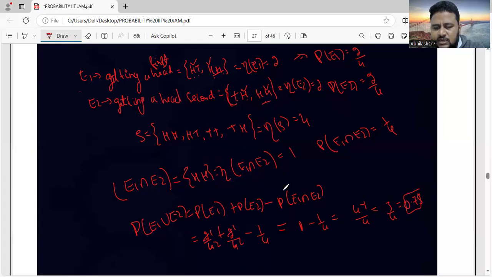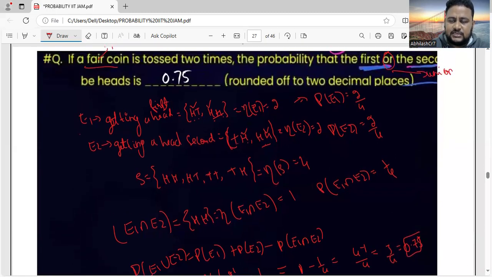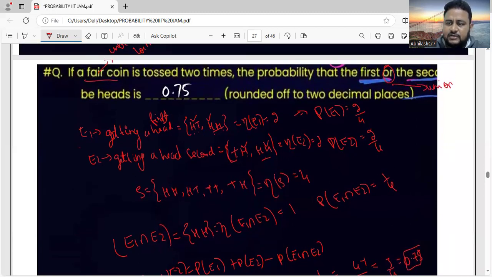3 by 4 is nothing but 0.75. In all the answers which you are getting, observe carefully. It is ranging between 0 and 1. So the answer can be 0 or 1, or it can be between 0 and 1, but never less than 0, never greater than 1. I'm talking about probability.